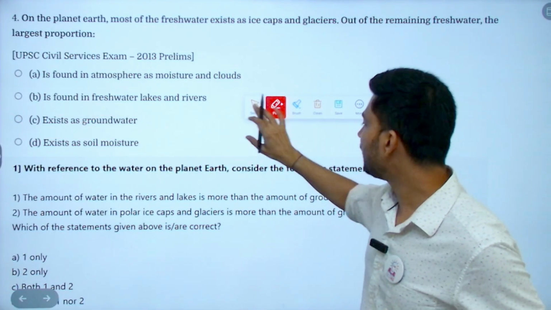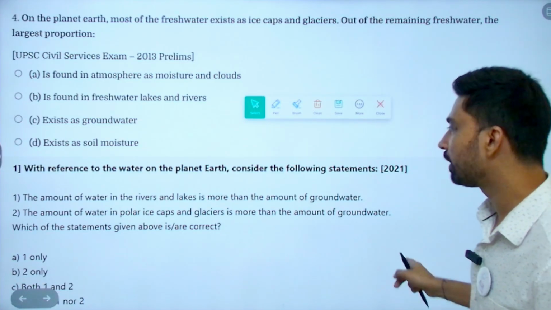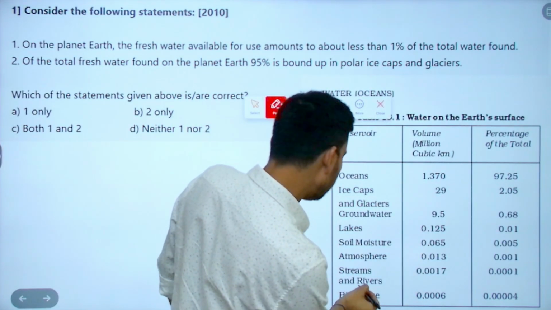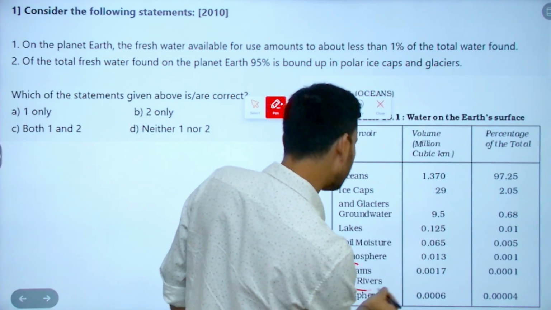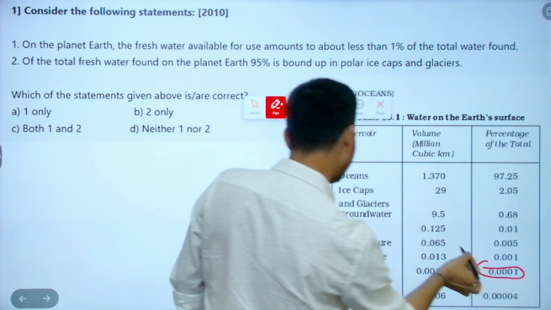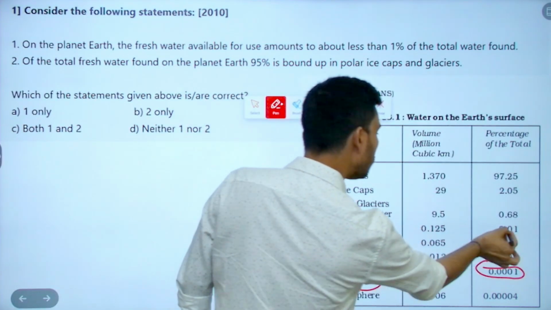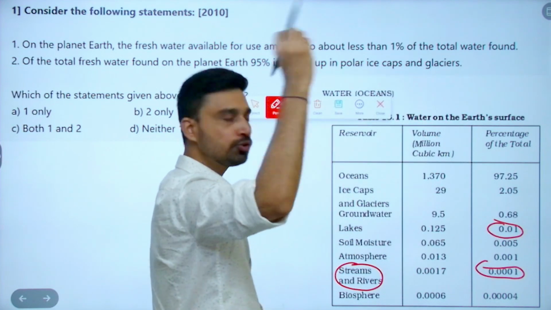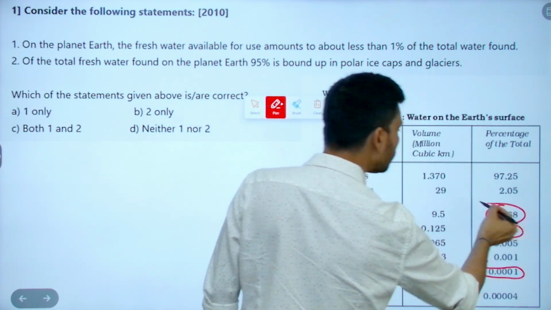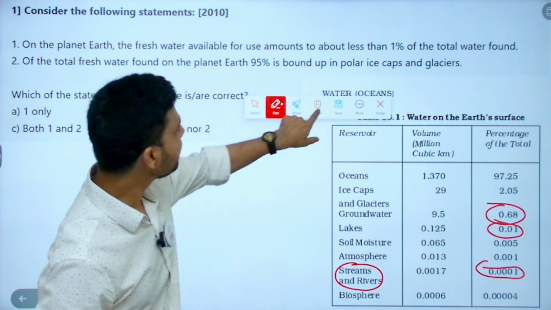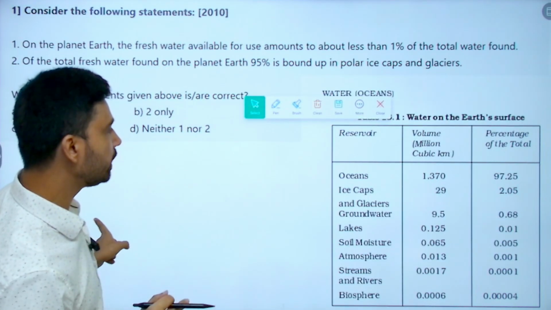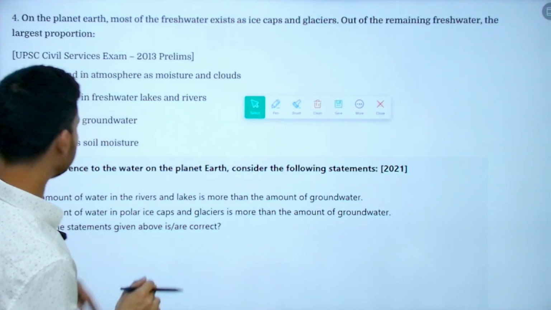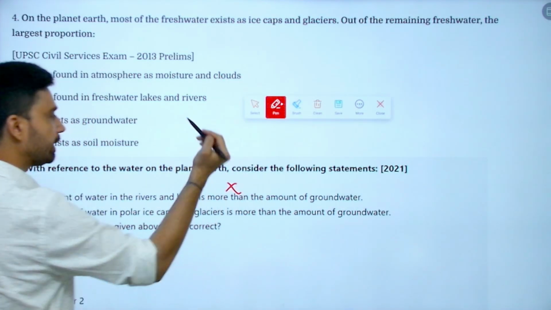Next, with reference to water on the planet Earth, consider the following statement: the amount of water in the rivers and lakes is more than that of groundwater. True or false? Let us look here. Rivers and lakes: if you talk about streams and rivers, basically they are 0.0001%. Lakes, about 0.0100-some percent. How much is groundwater? 0.68%. So it is many times higher than what you have in lakes and rivers. That means this statement is incorrect.